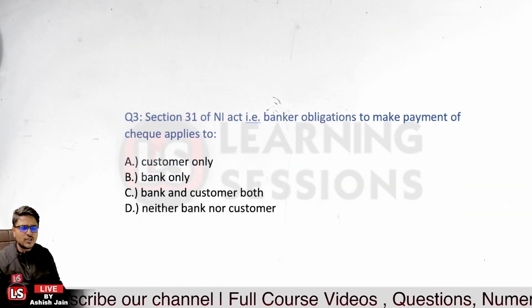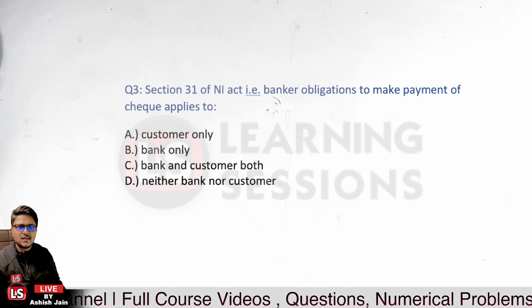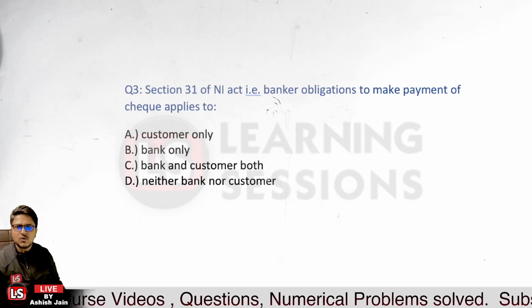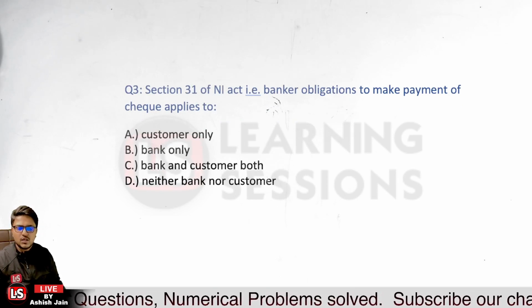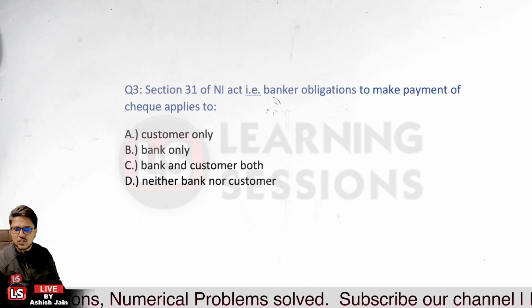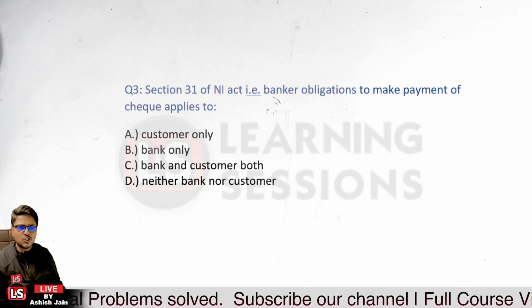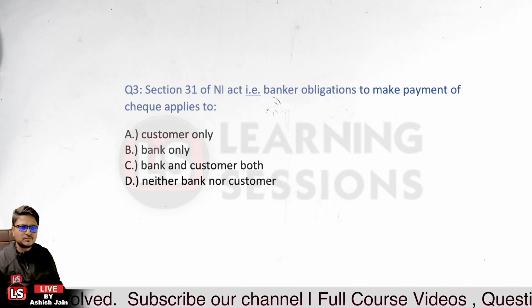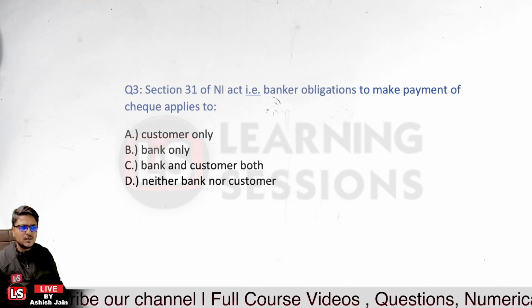Let's move to the third question. It says, Section 31 of the Negotiable Instruments Act, that is the banker's obligation to make the payment of the check, applies to: customer only, bank and customer both, or neither bank nor customer. Which one of the following would be the right answer? Question number 3. Kindly also mention the question number along with your answer.